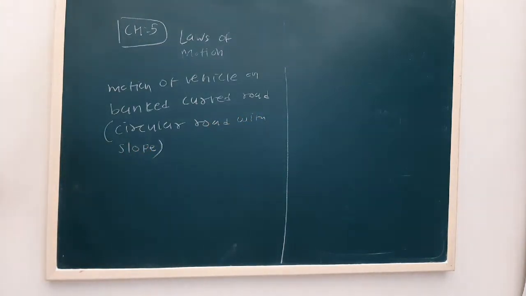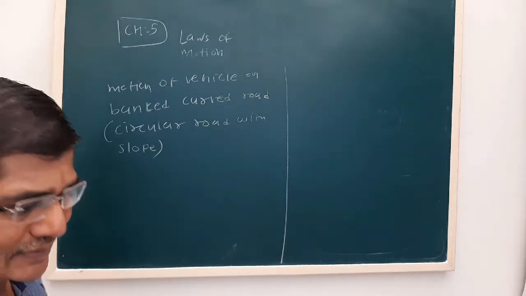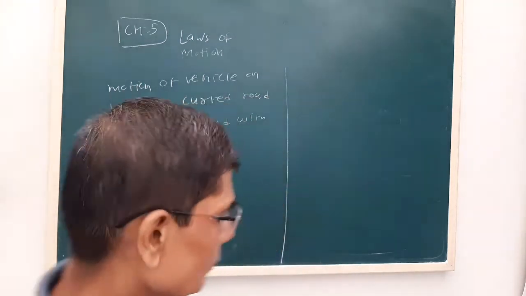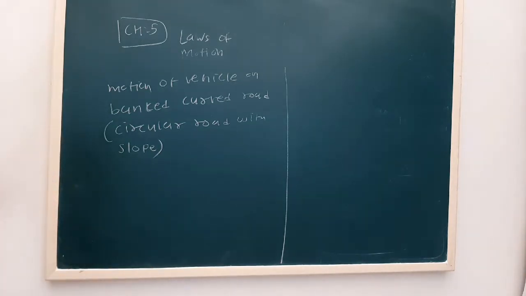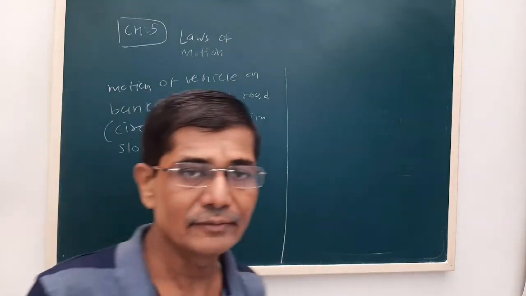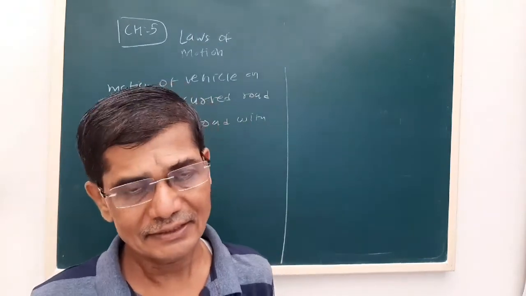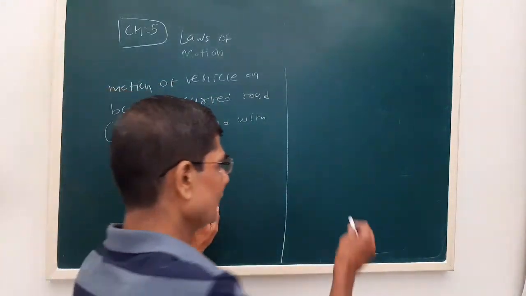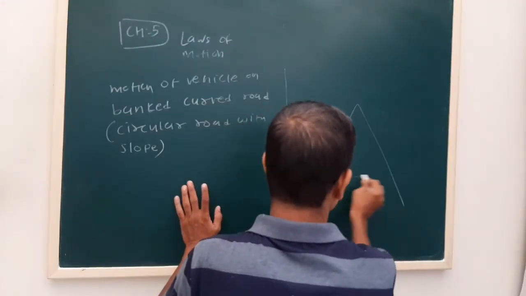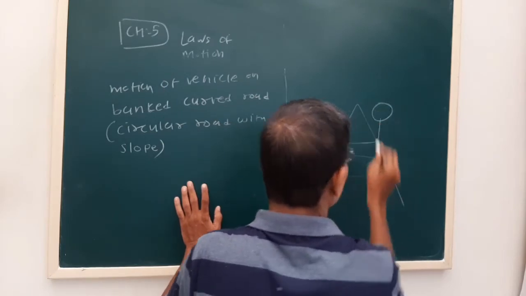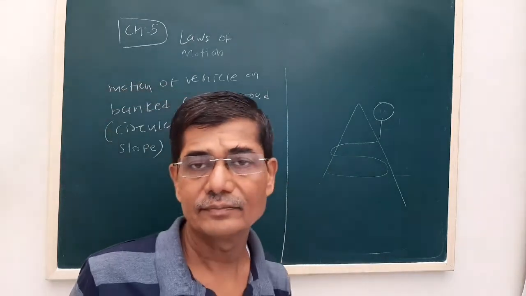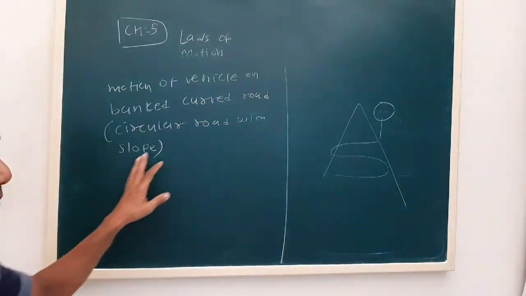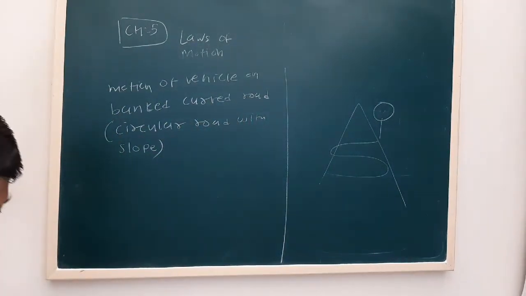Now see, these are all design criteria. Depending on the curvature and the slope available, the maximum safe speed of a vehicle is decided. Many of you have seen that in a hilly region, on a circular road, we have a board. This is a speed limit, or a gati maryada. That is determined by taking into account all these things.